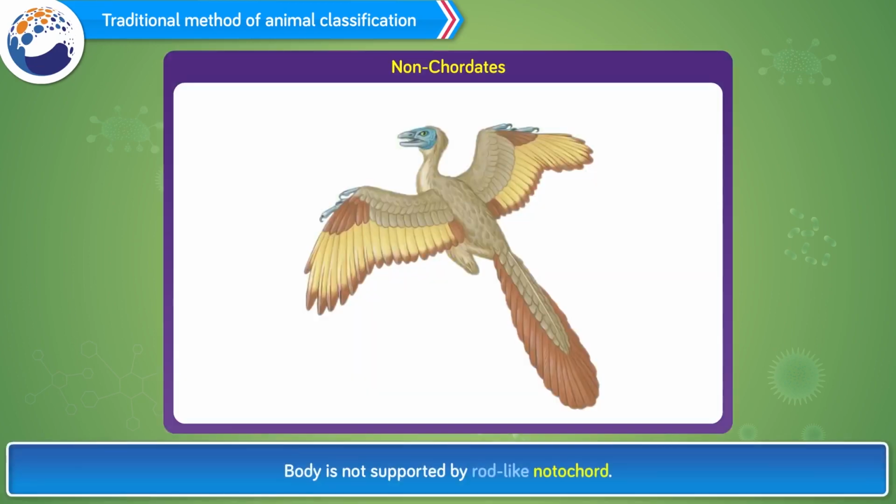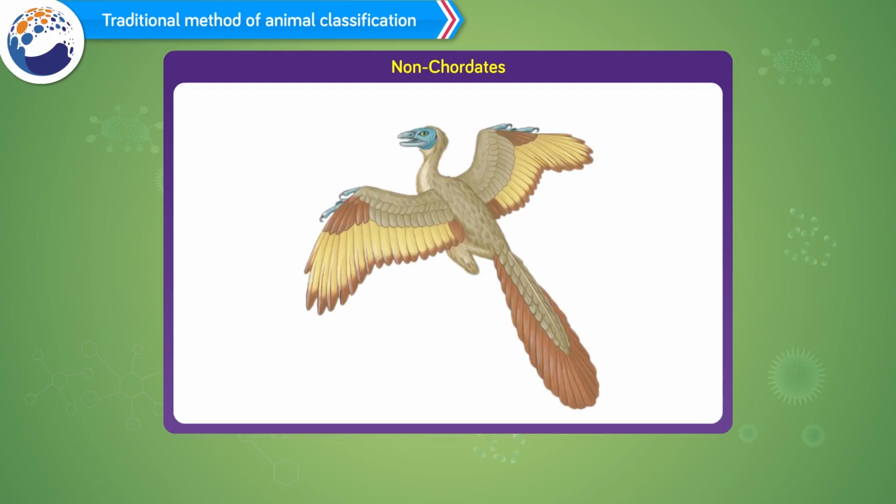Non-chordates. 1. Body is not supported by a rod-like notochord. 2. Pharyngeal gill slits are absent. 3. Nerve cord, if present, is on the ventral side. It is solid and paired. 4. Heart, if present, is on the dorsal side. This system of animal classification was in practice till now.